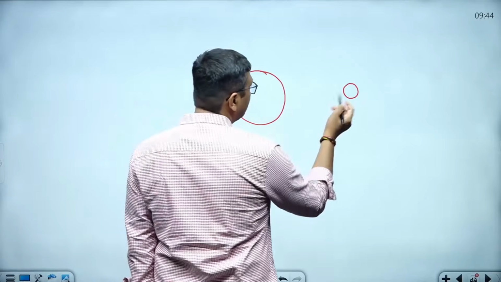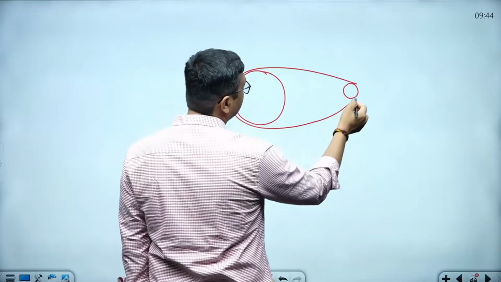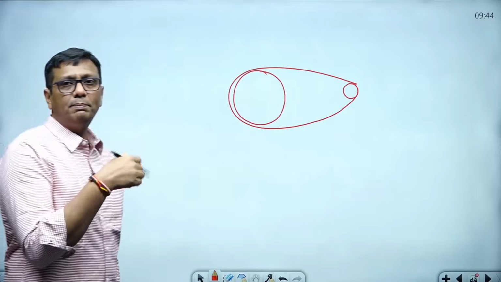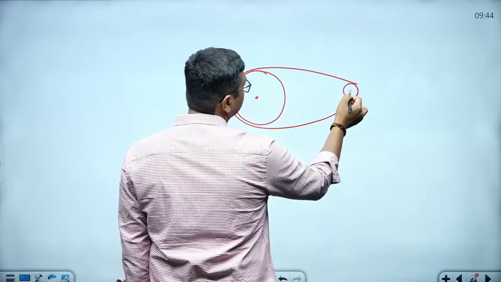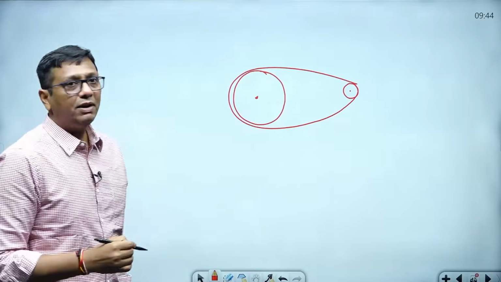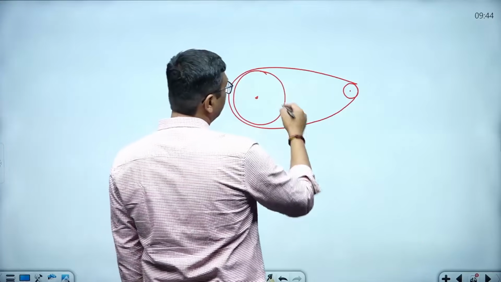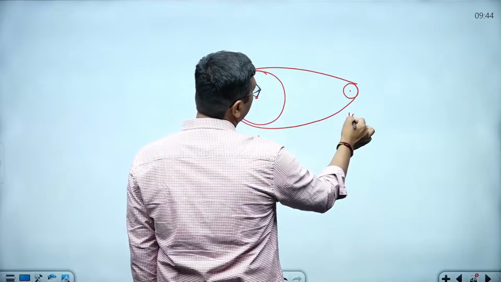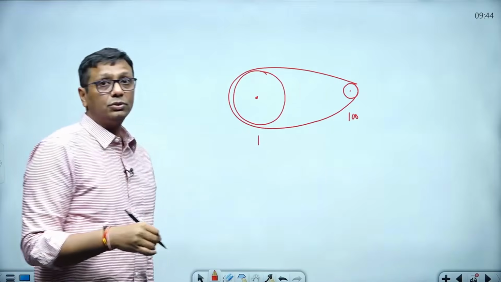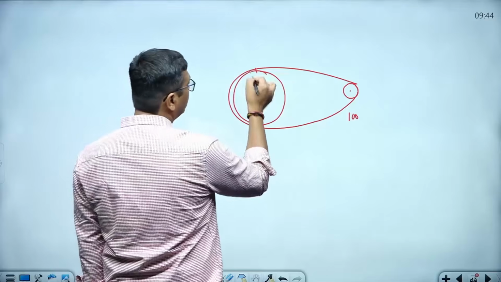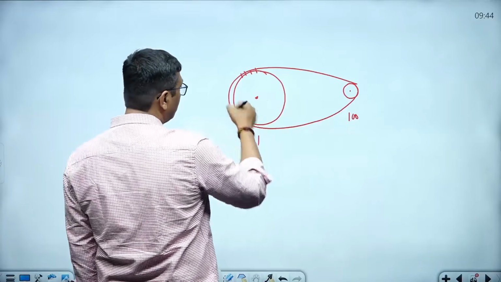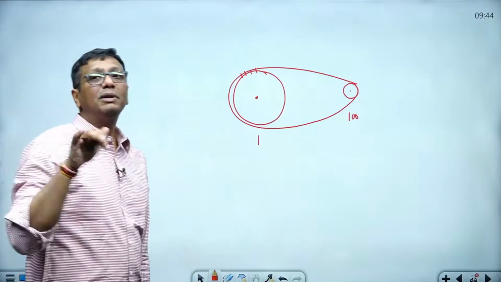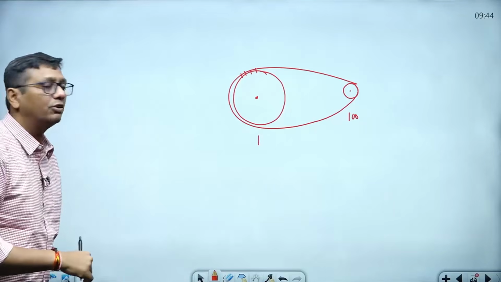These two wheels are interconnected with the help of bands, patta bolte hain Hindi mein, hai na? It connects the large wheel and the small wheel. If the large wheel moves one time, the small wheel moves 100 times. How is it so? Very simple, guys. It moves from here to here, one rotation complete, here to here, one more rotation complete. When the large wheel completes one rotation, approximately 100 times the small wheel rotates.